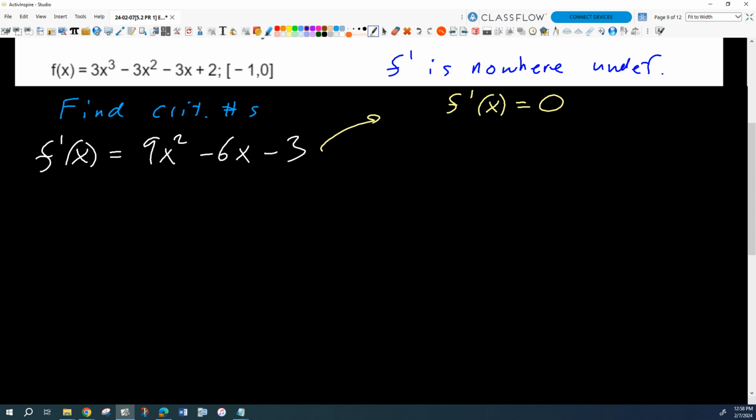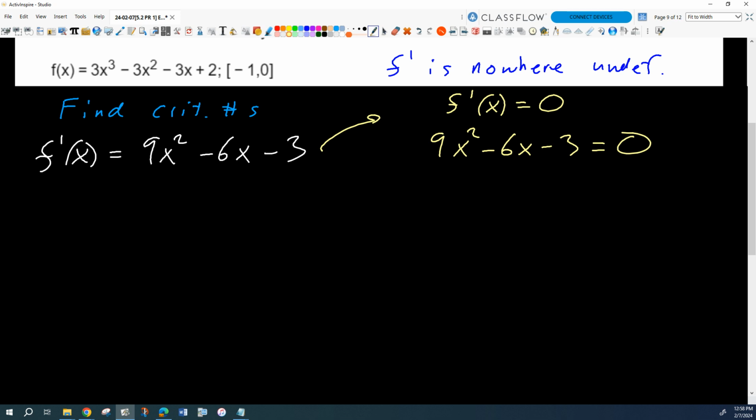So let's find out. Let's set our function equal to 0 and find out. 9x squared minus 6x minus 3 equals 0. Okay, let's solve that equation. What do I do? What should I do first though? You factor. Okay, factor out 3, okay. And 3 is a constant factor?